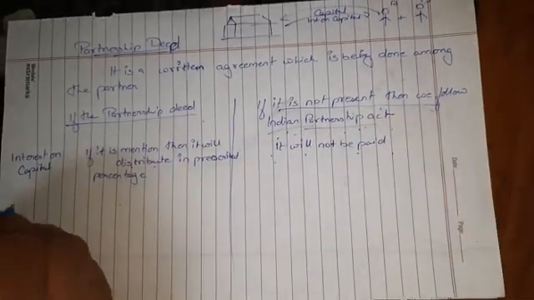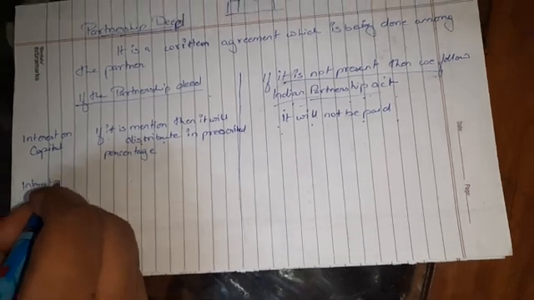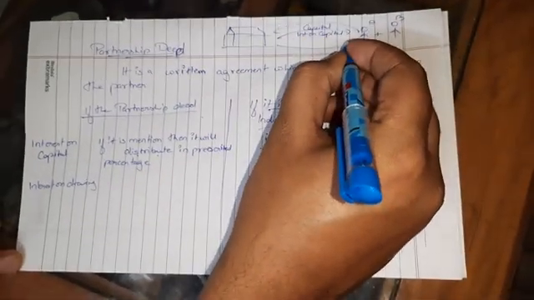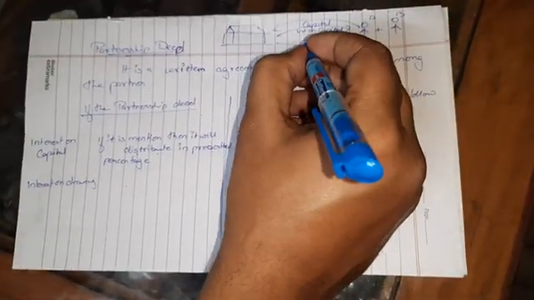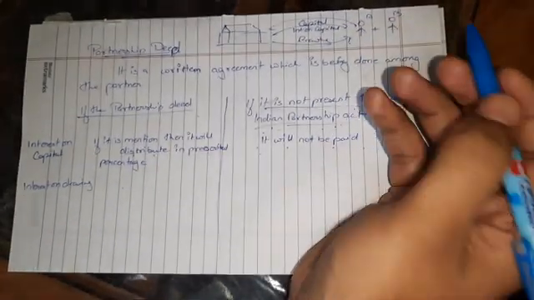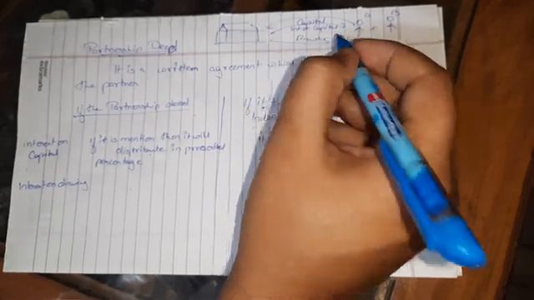In a similar way, interest on drawings. Now, what is interest on drawings? A has withdrawn money from his capital, and drawing is generally temporary in nature.